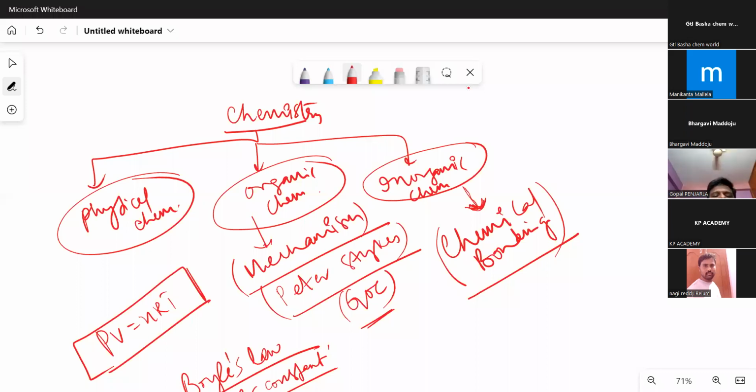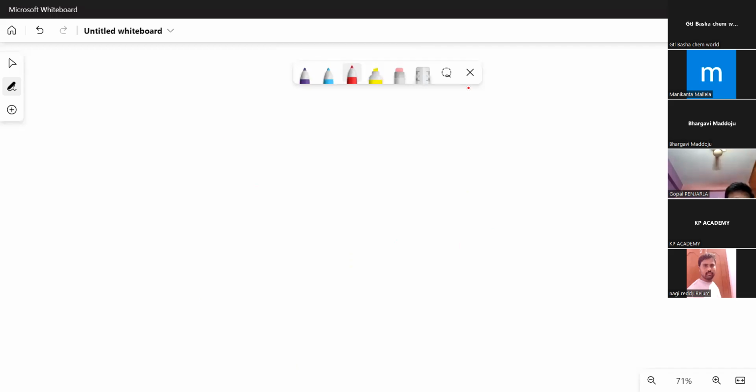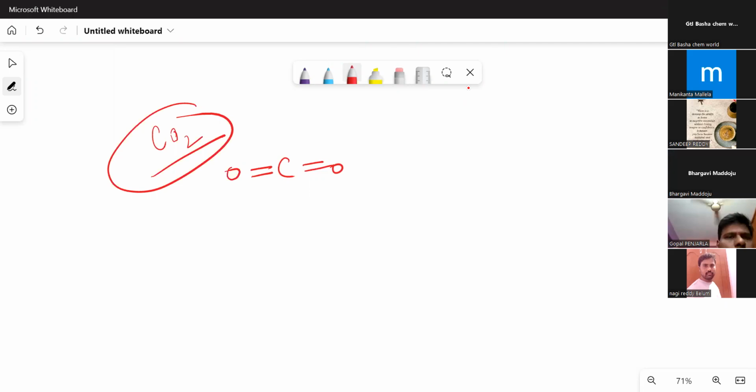Right. So you're all in the teaching field. Let me ask you a simple question. Suppose, imagine carbon dioxide is there. Now, if your student is asking you, sir, why in every book is the carbon dioxide structure always given like this only?